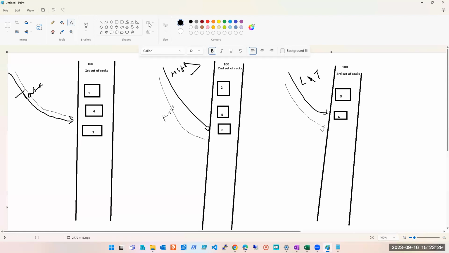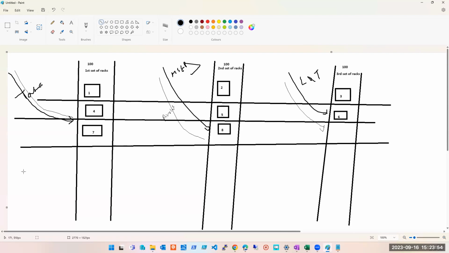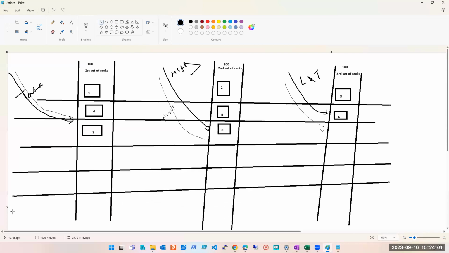Now this is your fault domain. Another topic comes into the picture, which is update domain, which is very simple. Azure has divided all these racks into vertical boxes also. Let's say this is one update domain, this is update domain 2, this is update domain 3, then 4, 5, 6, 7, 8, something like this.